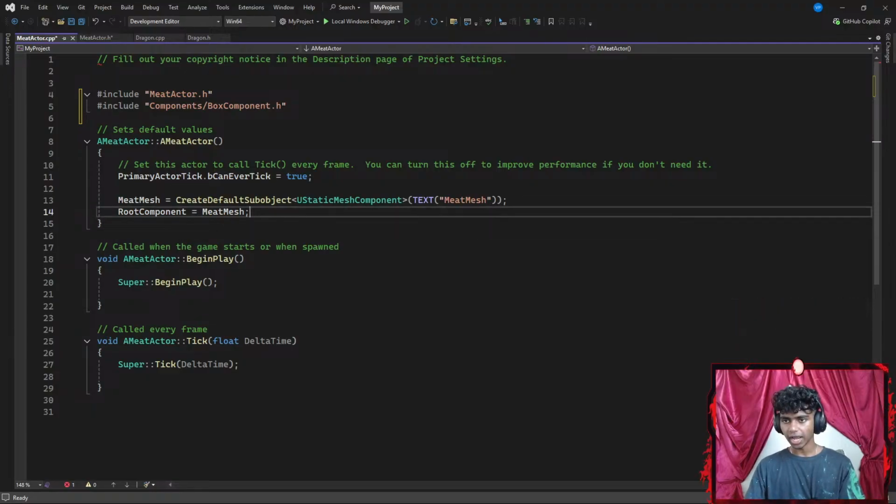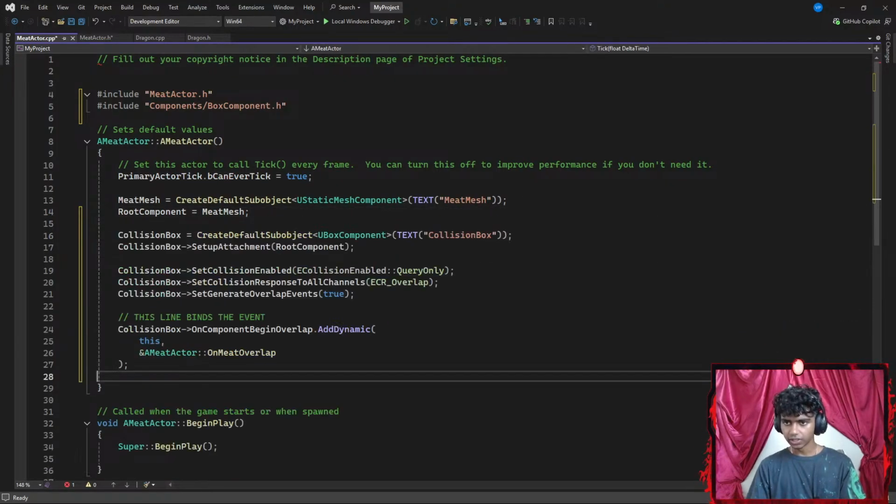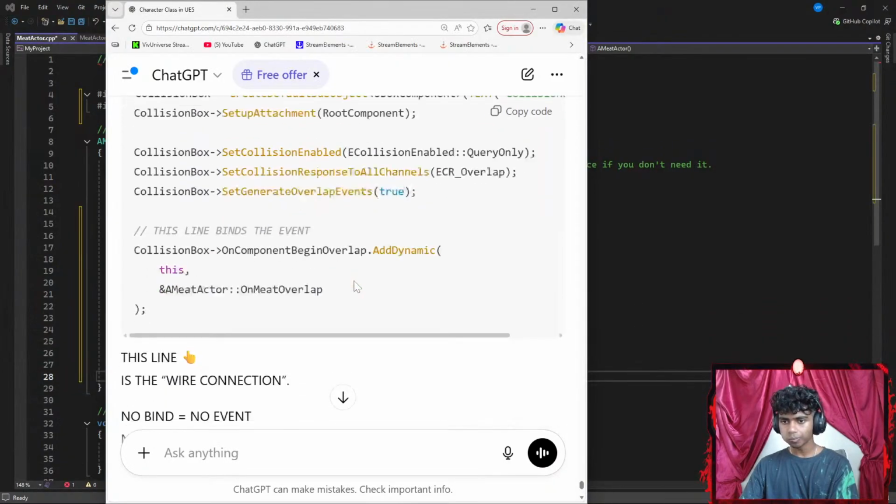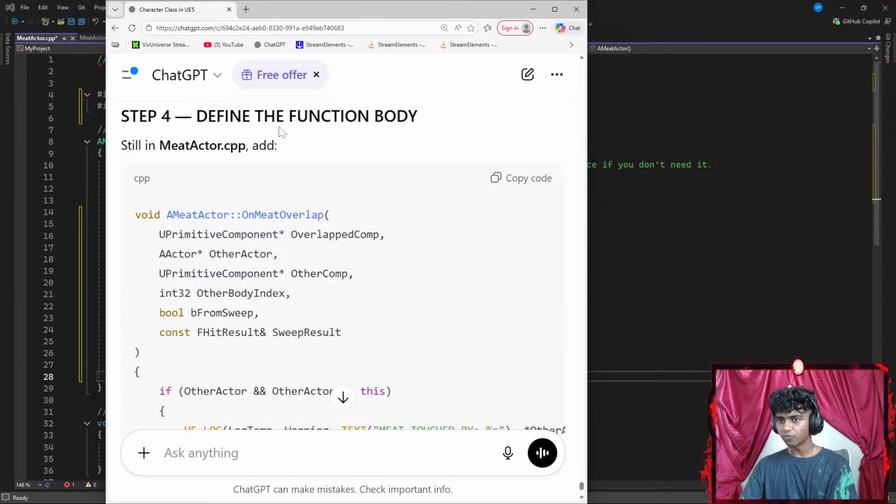Okay, let's go ahead and paste this here real quick. Okay, I see. Now once I'm done with that as well, let's go back here. Okay, step 4, define the function body. Still in the main.c++. I'm still in main.cpp. Okay, add this, define the function body.